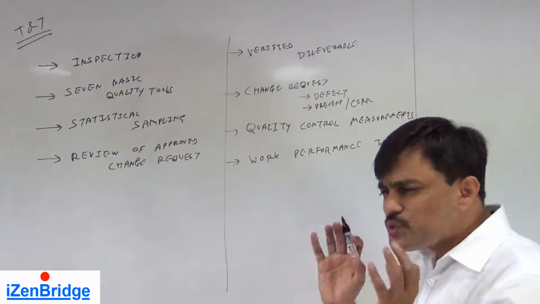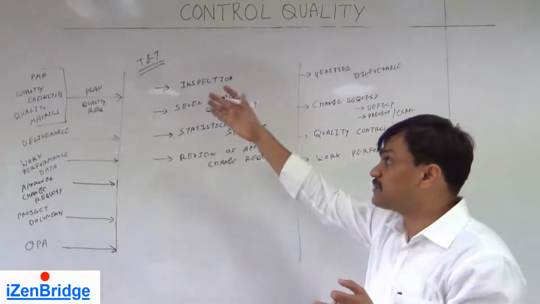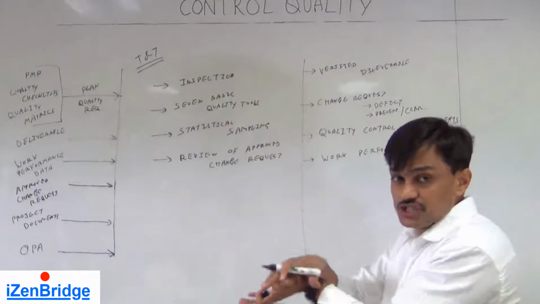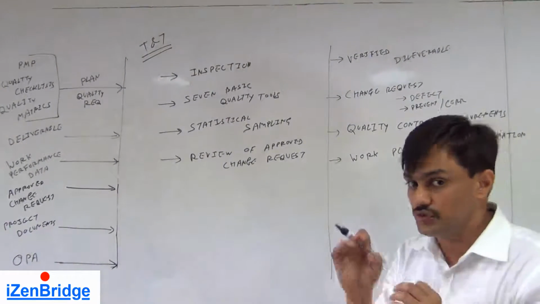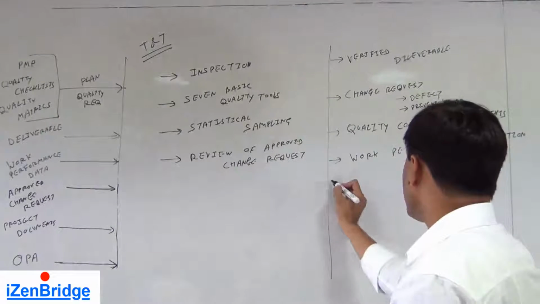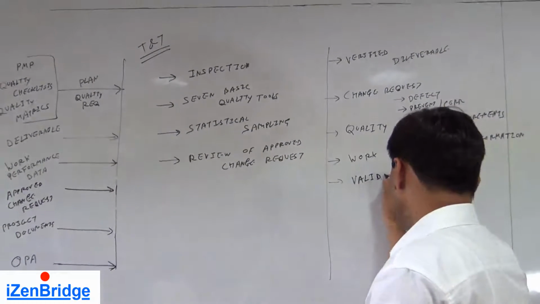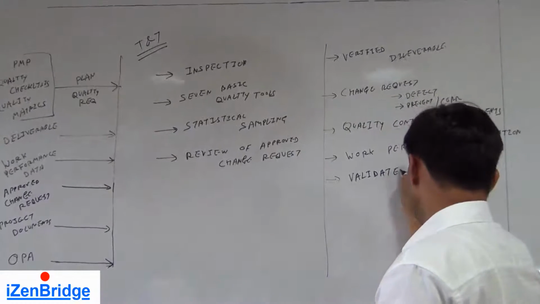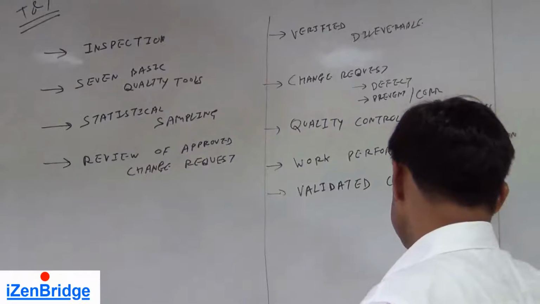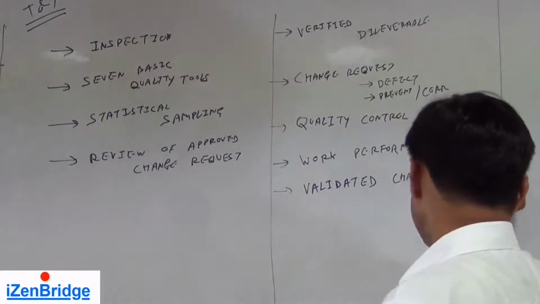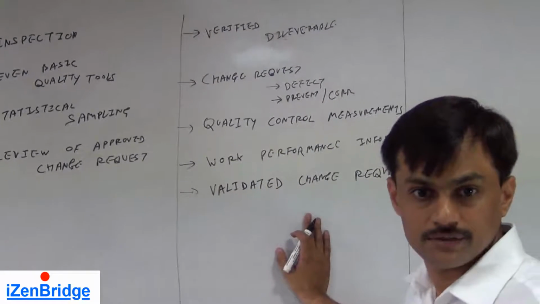Now, when you do a deliverable verification, in general, since the deliverable and project management plan are also updated as per the change request, you cover that part. But since there was a change, we want to track it separately, so we also generate validated change requests. This is a step where we verify or validate that the change has been implemented.